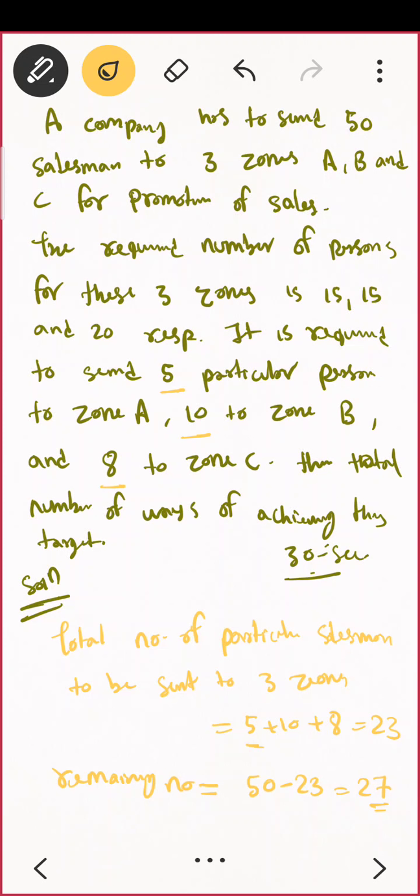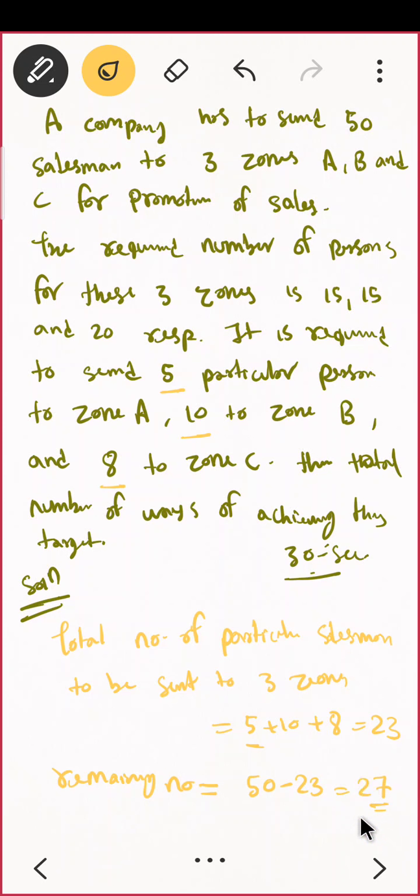So how many remaining people are there? You want to select 10 more people, and from which set? From the remaining number, do you agree? You have already selected 5 people, and the remaining 10 people will be selected from this 27.